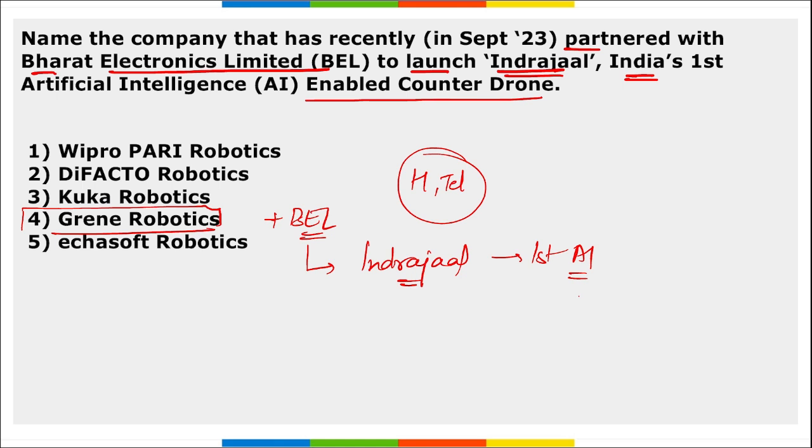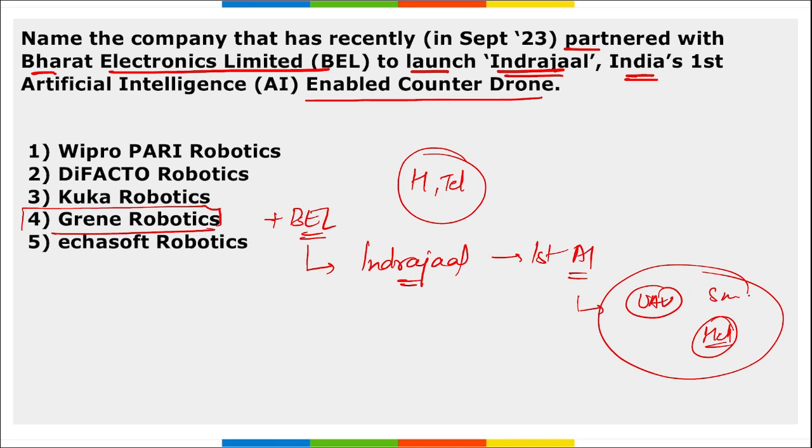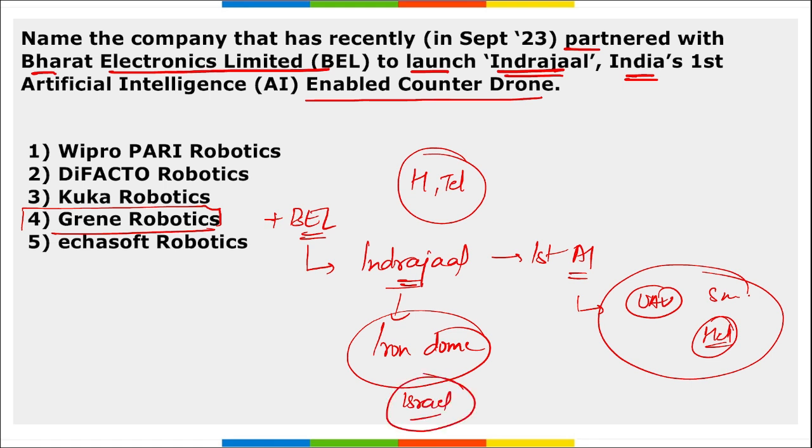Counter drone system means this will be tackling all the UAVs, that is unmanned aerial vehicles, your small fighter jets, helicopters, drones, right, that will be flying in a particular area where they will be a threat to that particular area, right? And this Indrajal is similar to that of the Iron Dome system of Israel, right? And it has been developed by Greeny Robotics, a startup in Hyderabad, Telangana. And this Indrajal will be AI based, correct? That means it will be driven by artificial intelligence.